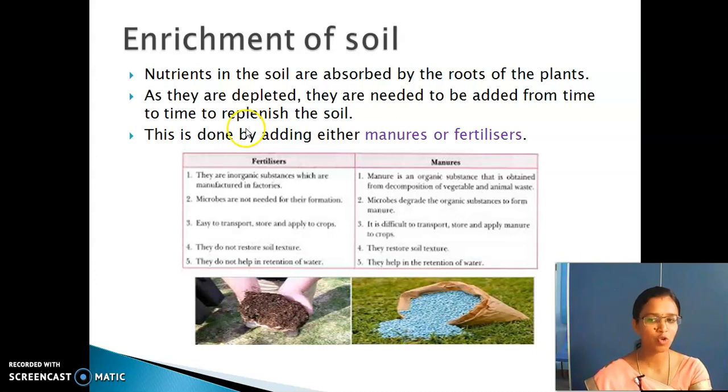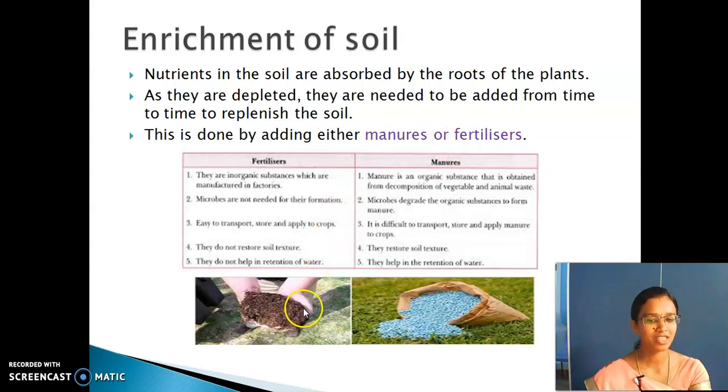So the continuous growth of plants leads to loss of nutrients in the soil. So this loss must be added. So they use what? Fertilizers and manures. For replenishing the soil, the farmers use manures and fertilizers.